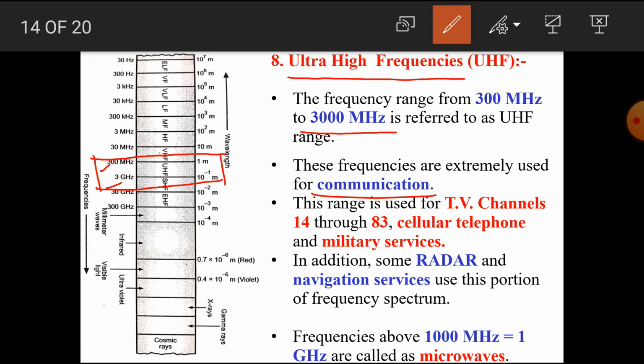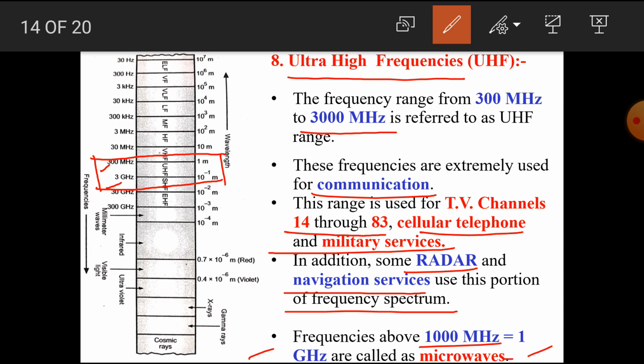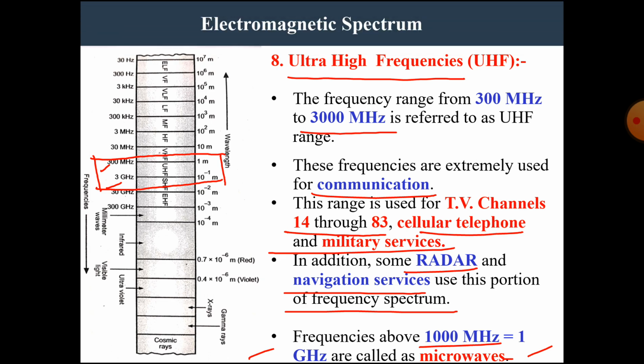This range is used for TV channels 14 through 83, cellular telephone and military services. In addition, some radar and navigation services use this portion of the frequency spectrum. Frequencies above 1 gigahertz are called microwave. That means the ultra high frequencies are also called the microwave frequencies.